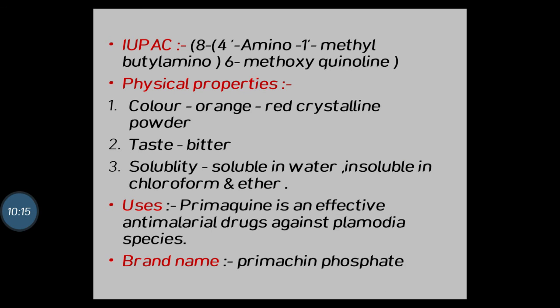Now physical properties: color orange-red, crystalline powder. What about taste? Bitter. What is the solubility? Soluble in water, insoluble in chloroform and ether. What about uses? Primaquine is an effective antimalarial drug against Plasmodium species. Okay, so these are the uses of primaquine. What is the brand name? Primaquine phosphate. The brand name is Primaquine phosphate.